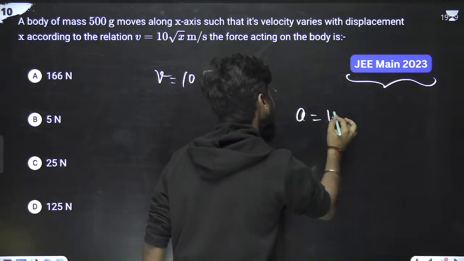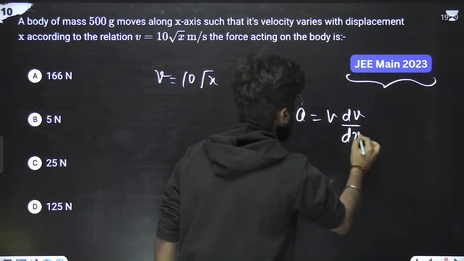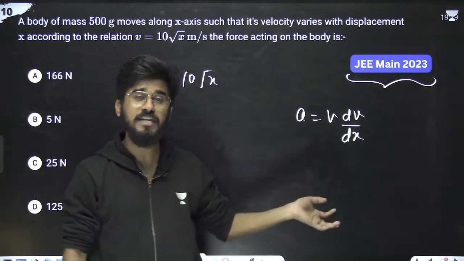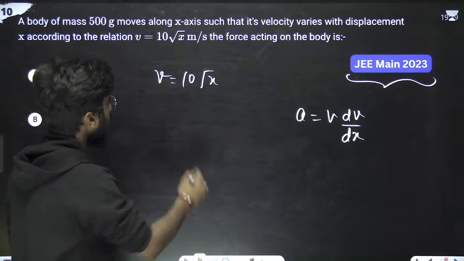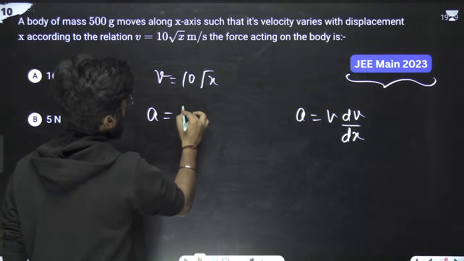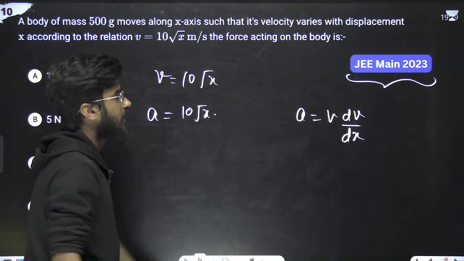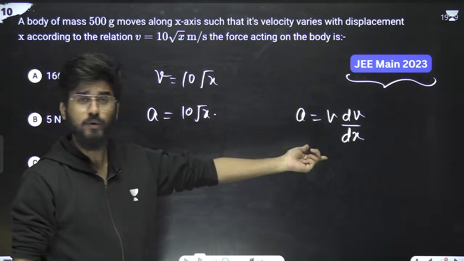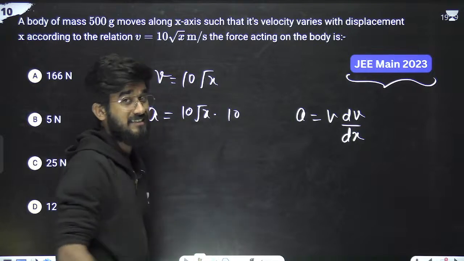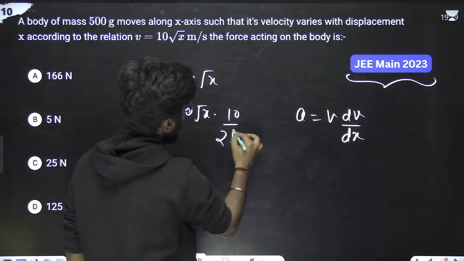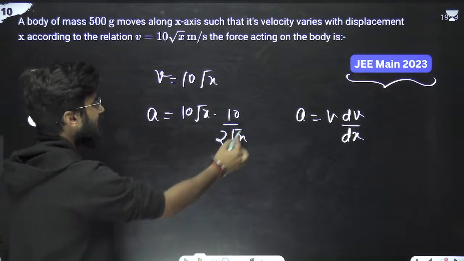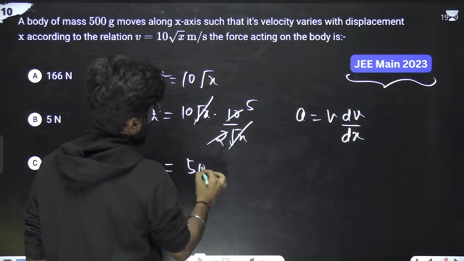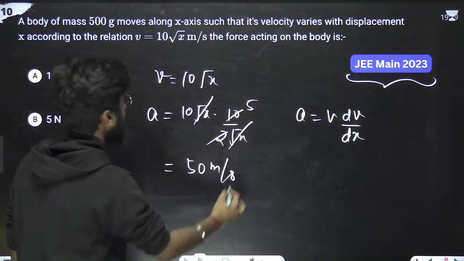Acceleration is v dv by dx. Just keep it in mind that if you have the velocity in terms of displacement, you have to apply this relation. So what will we be left with? Acceleration will be equal to 10 root x into dv by dx. The differentiation of velocity with respect to x means 10 into root x, whose differentiation is 1 upon 2 root x, and x is 1. Root x got cancelled. 2 5s are 10, so we'll be left with 50 meters per second. This is the acceleration, 50 meters per second square.